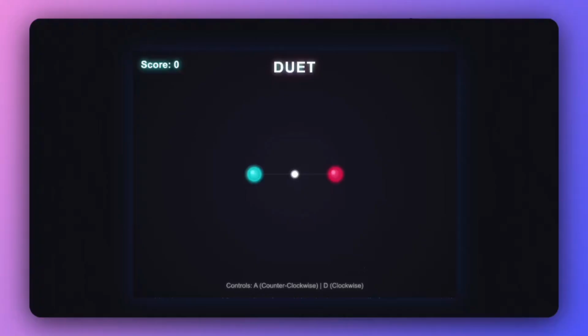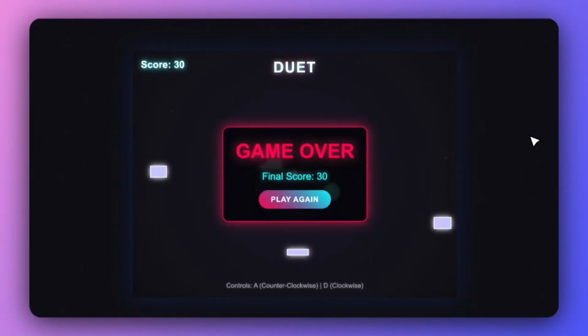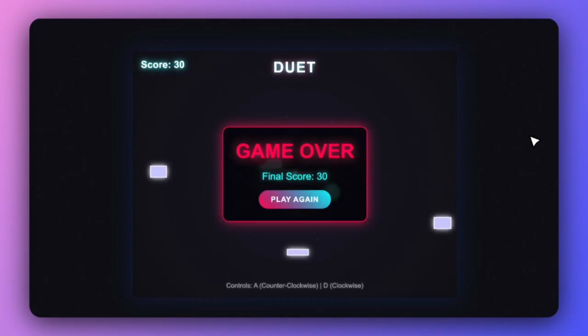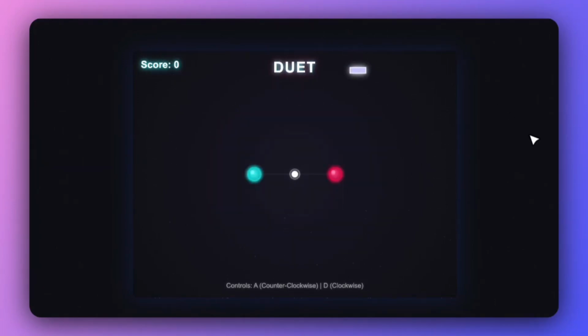Even though we see a lot of these with Gemini, ChatGPT, and a lot of their demos, this one is pretty cool to see, where it made a game that's pretty unique, where you basically have these two dots and you can't hit the blocks, but they're stuck on that one axis.